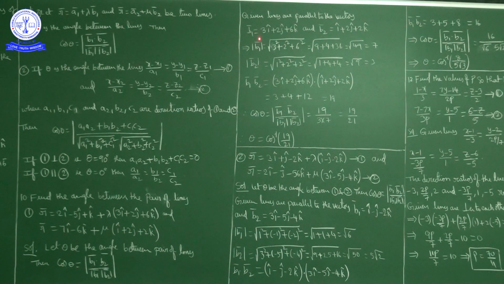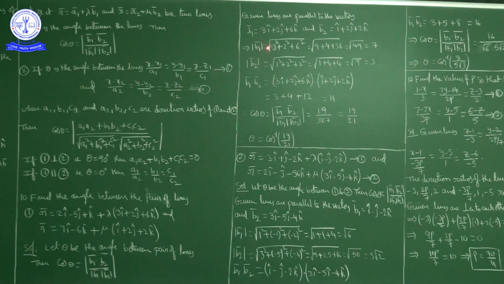So b1 bar is 3i cap plus 2j cap plus 6k cap, and b2 bar is i cap plus 2j cap plus 2k cap. Now I will calculate the magnitude of b1, the magnitude of b2 and b1 bar dot b2 bar.